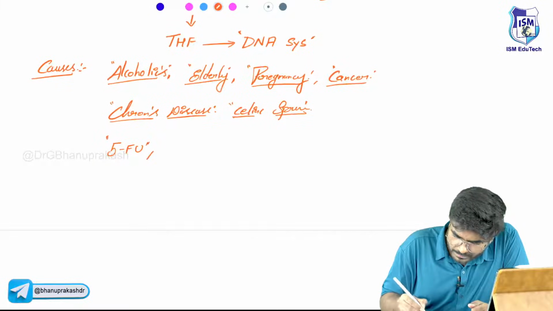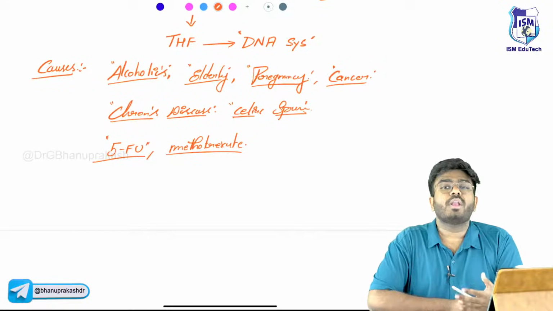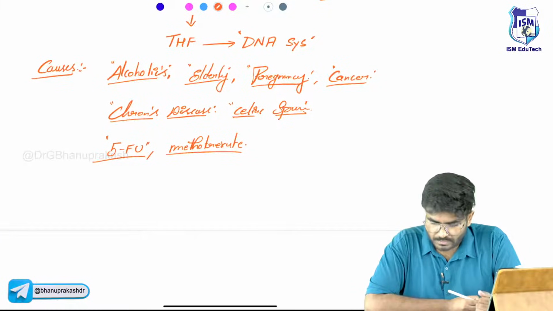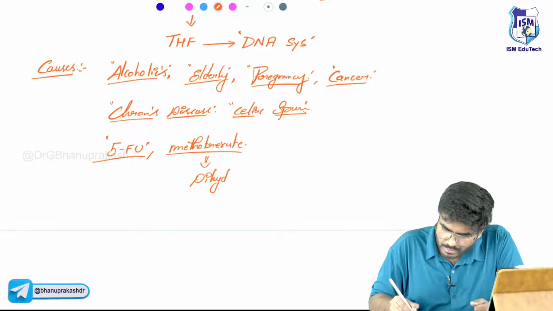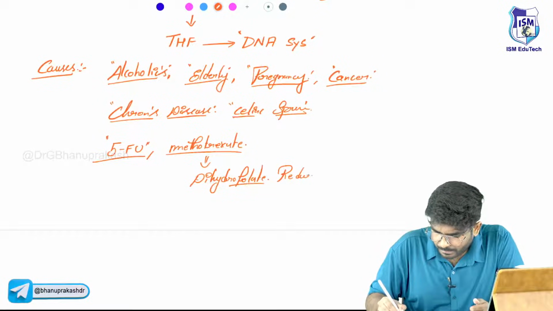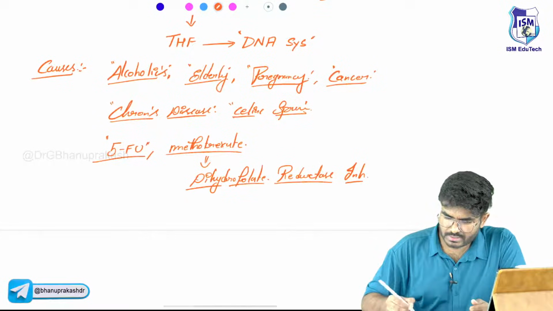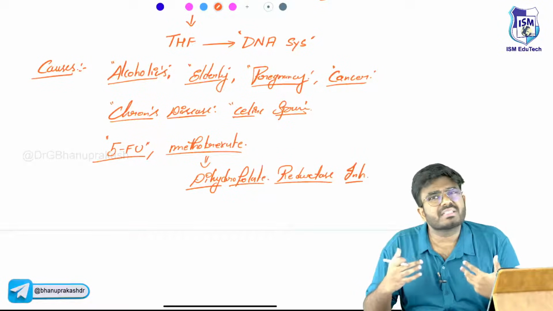5-fluorouracil, methotrexate. These are folate inhibitors, so dihydrofolate reductase inhibitors. Methotrexate, see, in the name itself, it's a dihydrofolate reductase inhibitor. These drugs can also cause vitamin B9 deficiency. At the end of the day, vitamin B9 deficiency occurs.